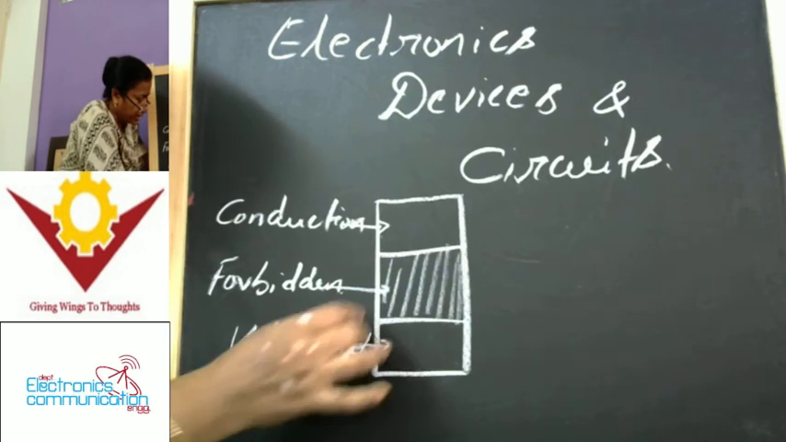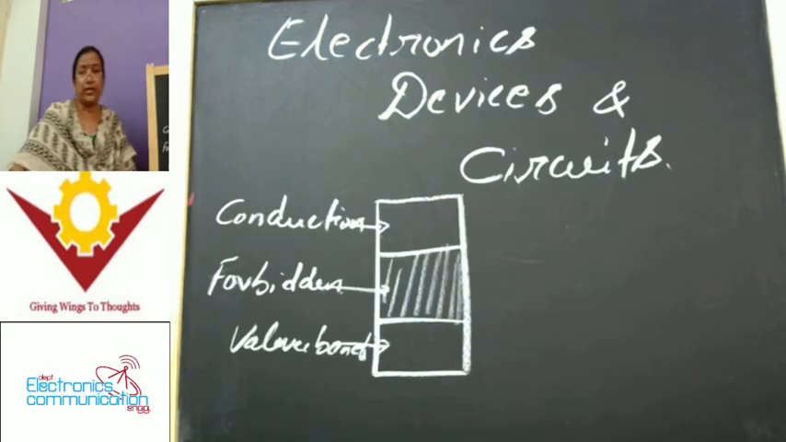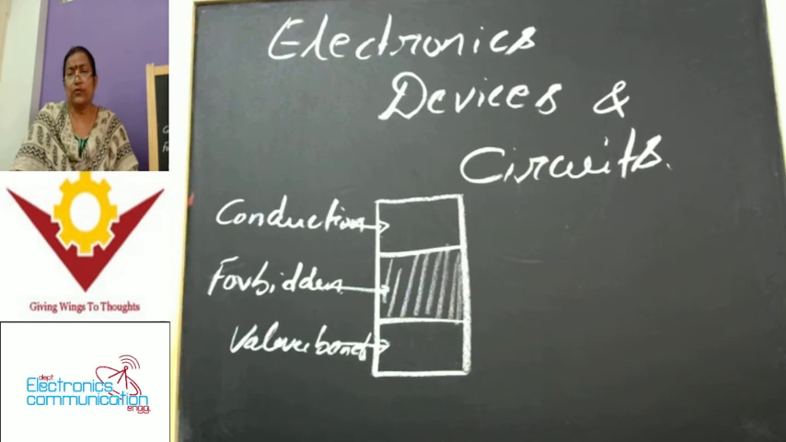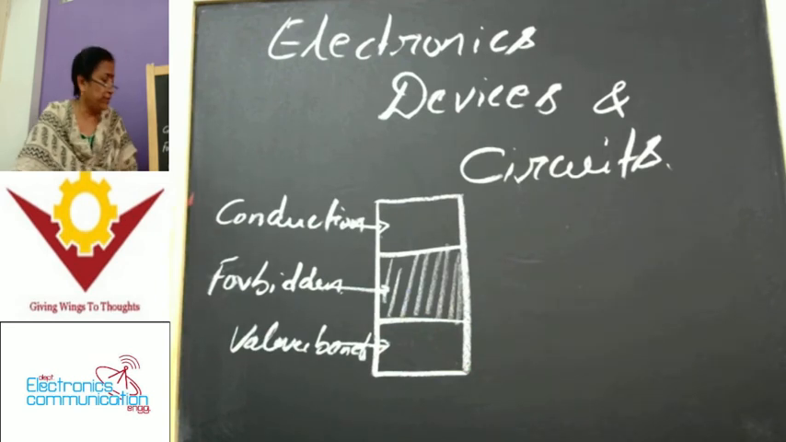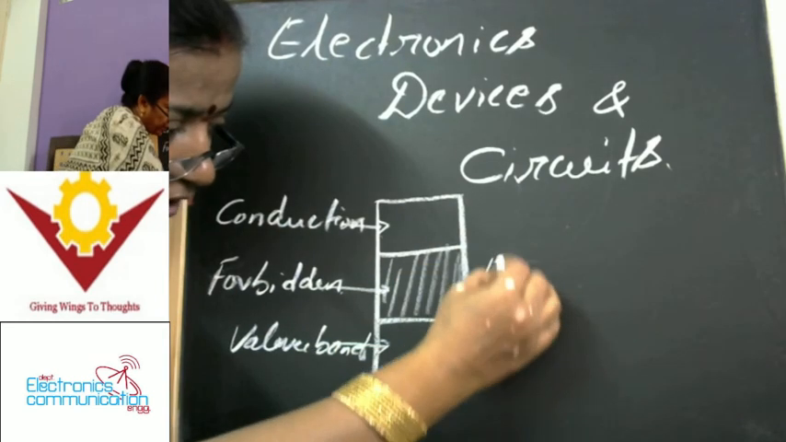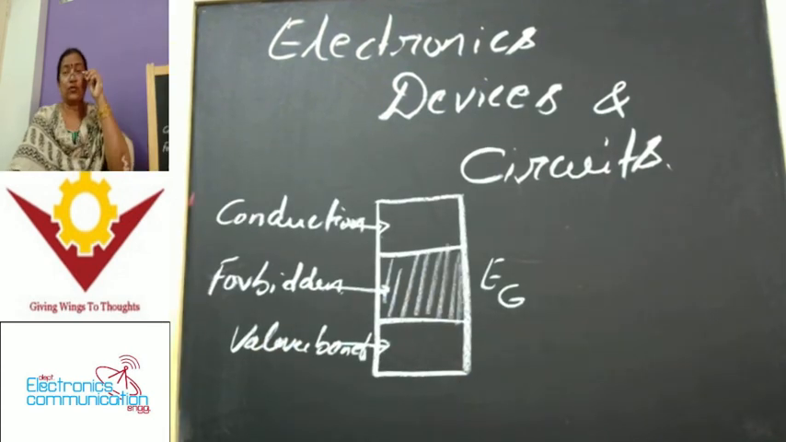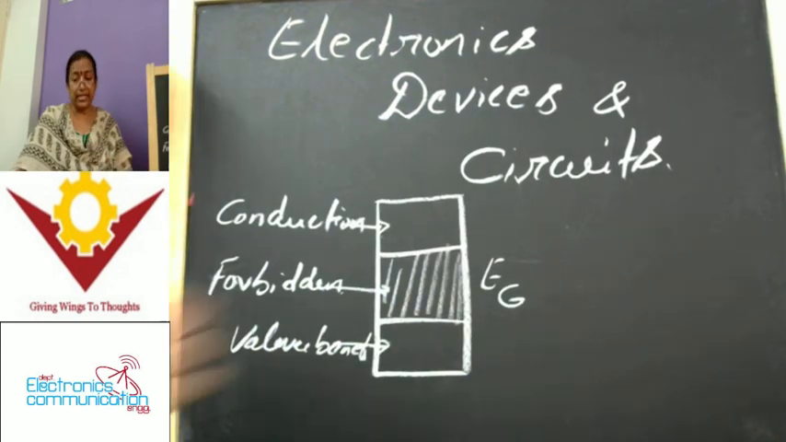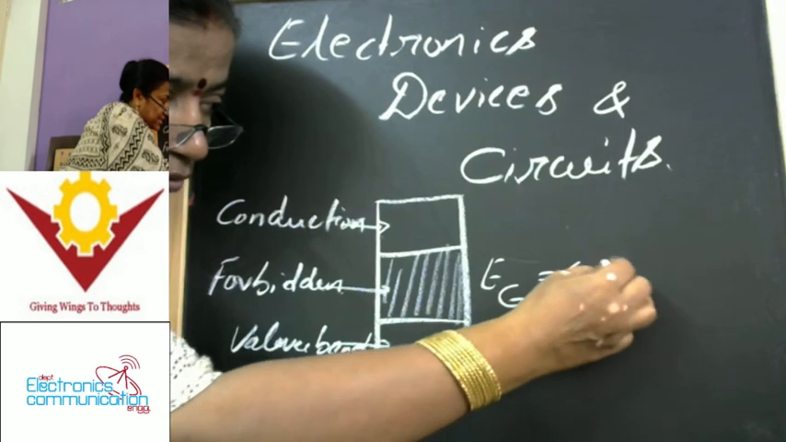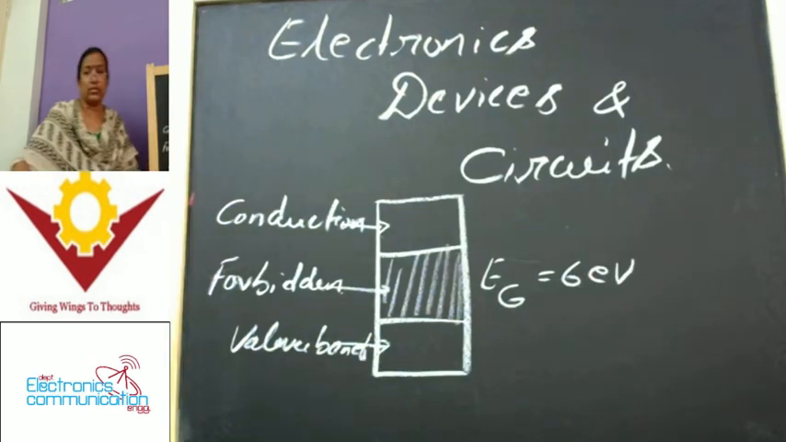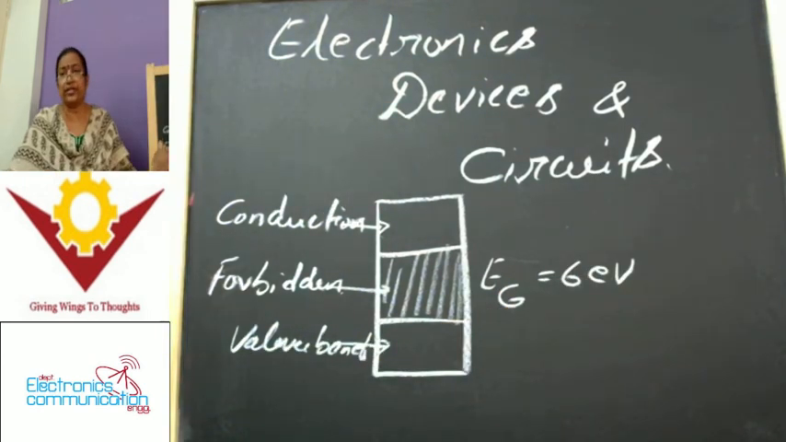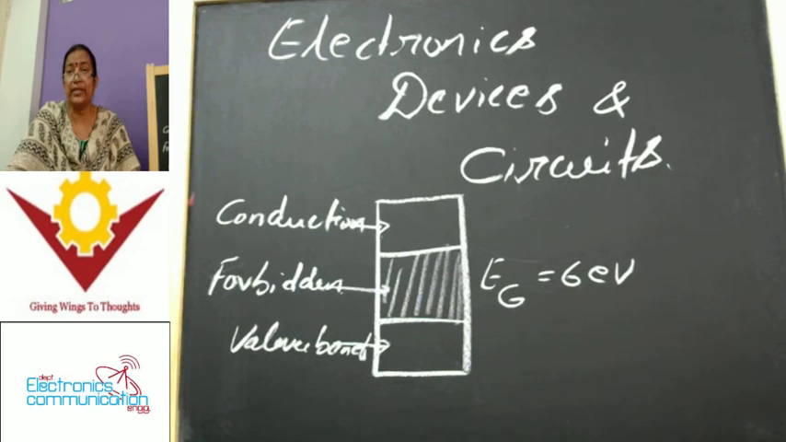large. It is very large in the sense that, after drawing another figure, you will come to know whether it is large or not. This forbidden gap energy is denoted by E suffix G. The forbidden gap energy in the case of insulators is equivalent to 6 electron volts. The energy here we represent in electron volts. That is, forbidden gap energy E_G is equal to 6 electron volts.